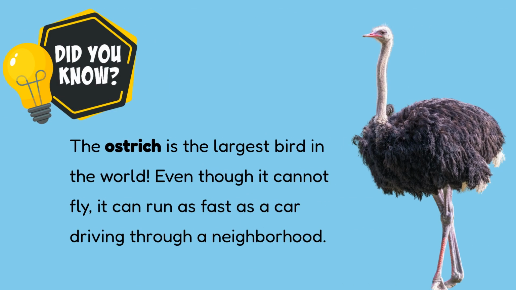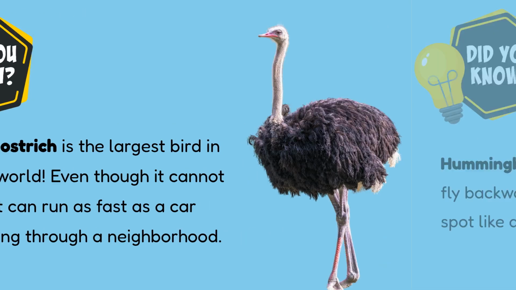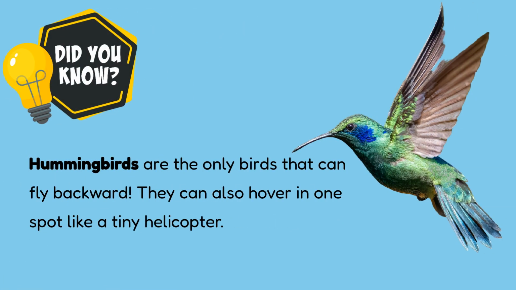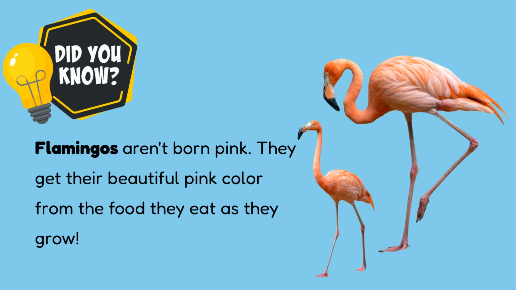The ostrich is the largest bird in the world. Even though it cannot fly, it can run as fast as a car driving through a neighborhood. Hummingbirds are the only birds that can fly backward. They can also hover in one spot like a tiny helicopter. Flamingos aren't born pink. They get their beautiful pink color from the food they eat as they grow.